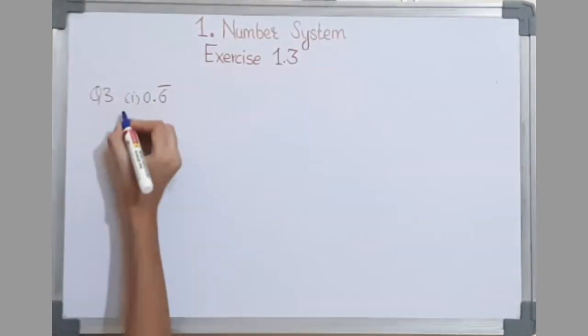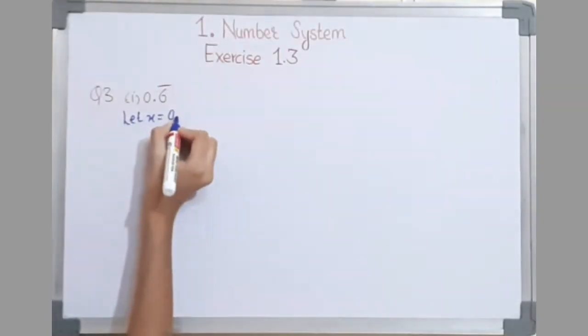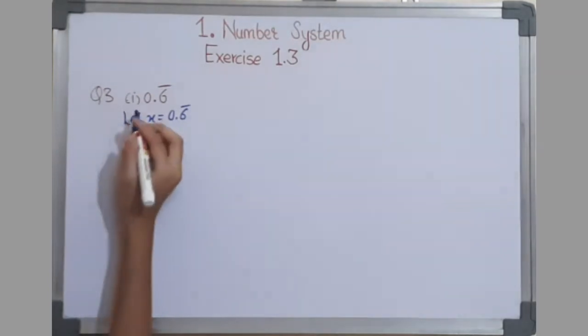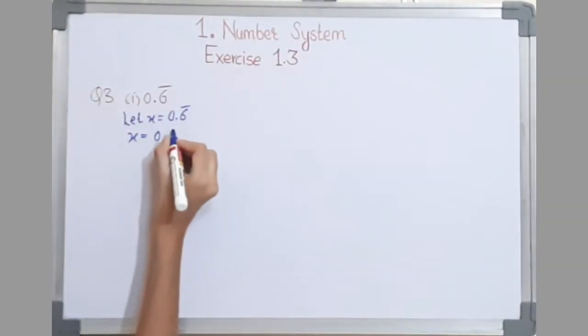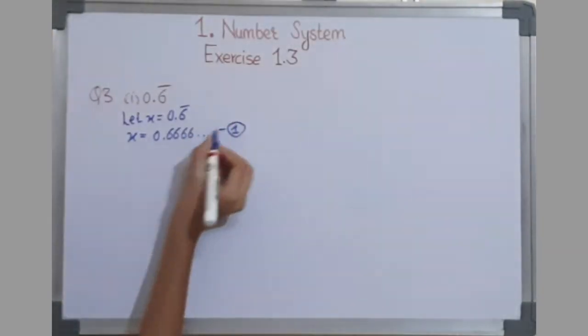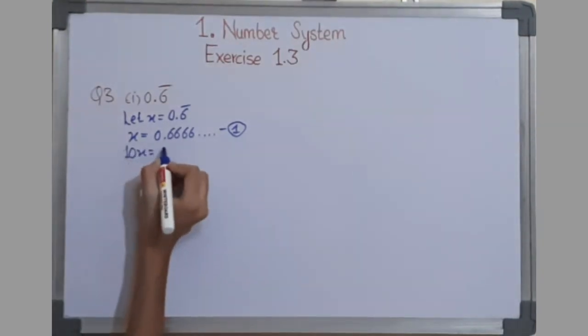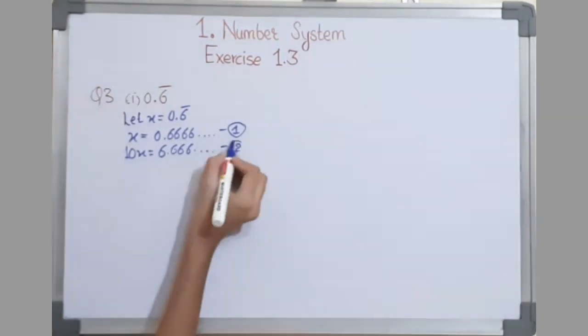So first we will write down, let x is equal to 0.6. In the next step, we'll write x is equal to 0.666 and so on. This is the first one. The second one will be multiplying it by 10: 10x is equal to 6.666. This will be the second one.